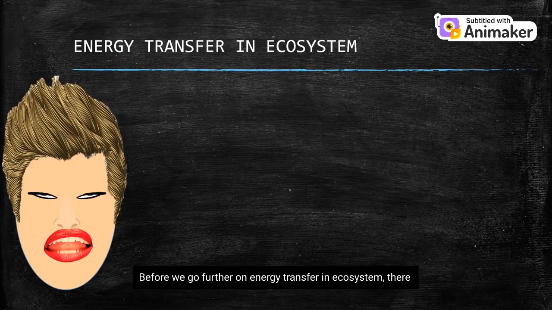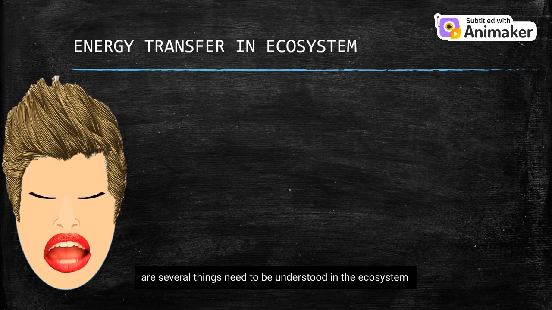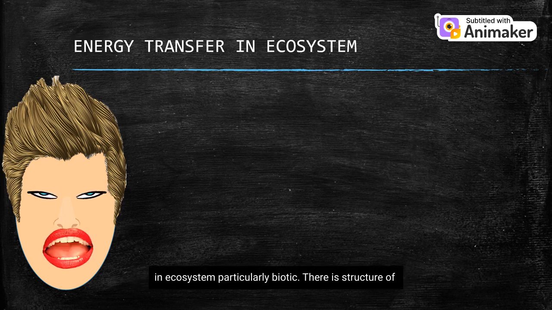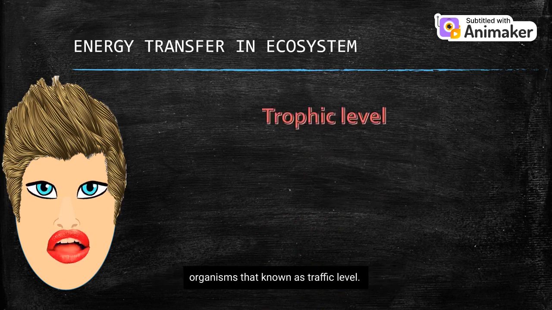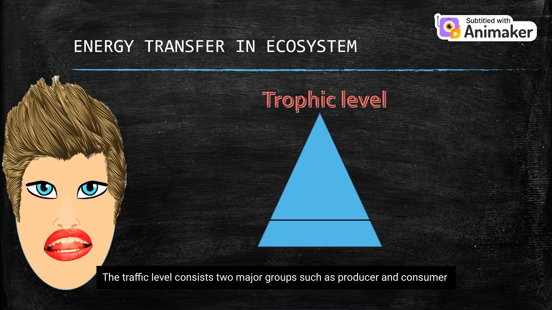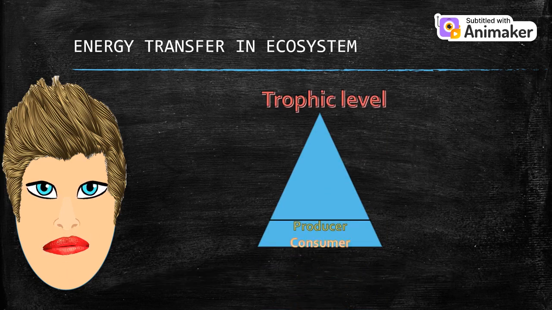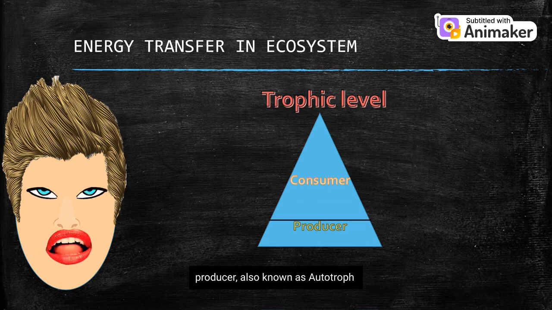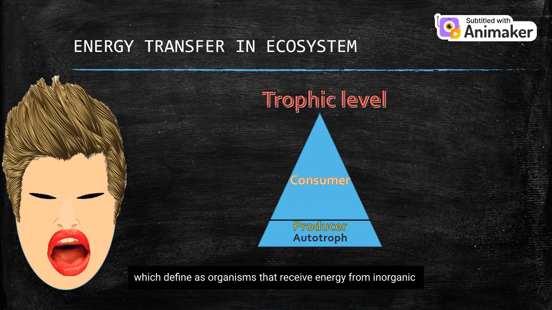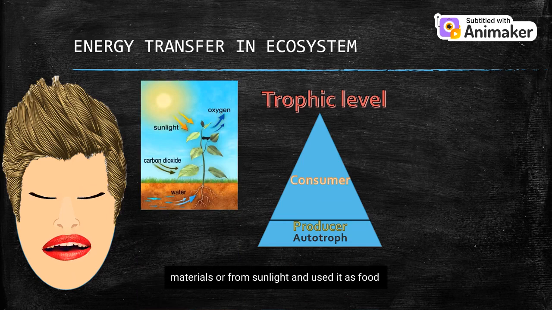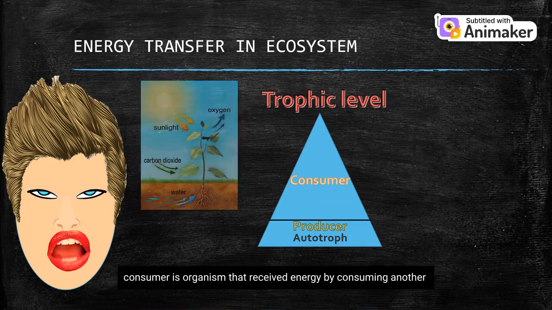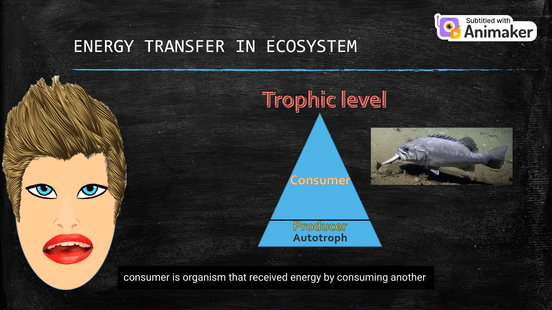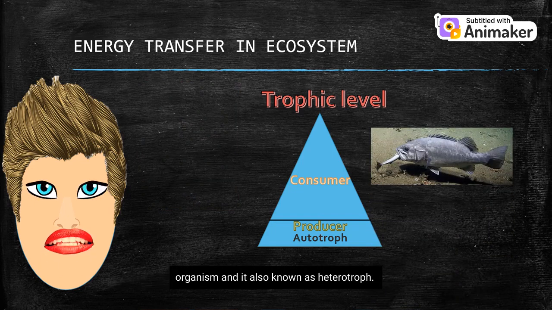Before we go further on energy transfer in the ecosystem, there are several things that need to be understood. In the ecosystem, particularly the biotic part, there is a structure of organisms known as the trophic level. The trophic level consists of two major groups: producer and consumer. Producer, also known as autotroph, is defined as an organism that receives energy from inorganic materials or from sunlight and uses it as food. Consumer is an organism that receives energy by consuming another organism, and it is also known as heterotroph.